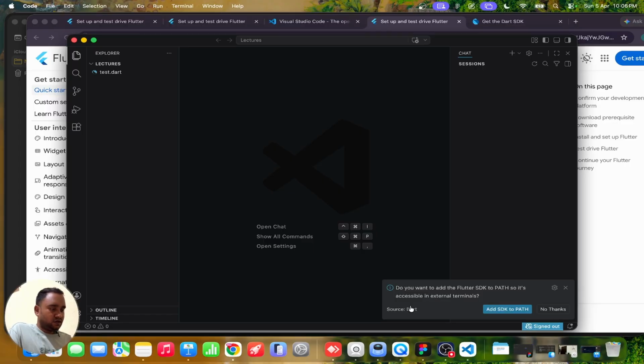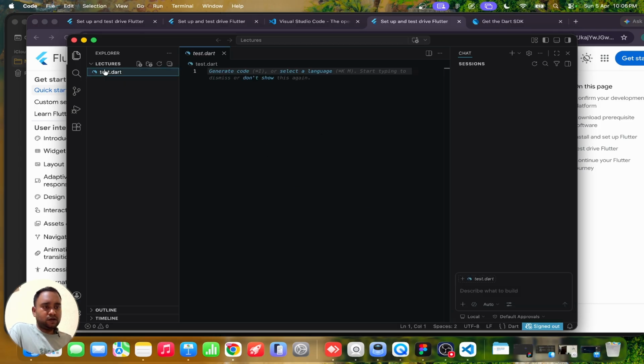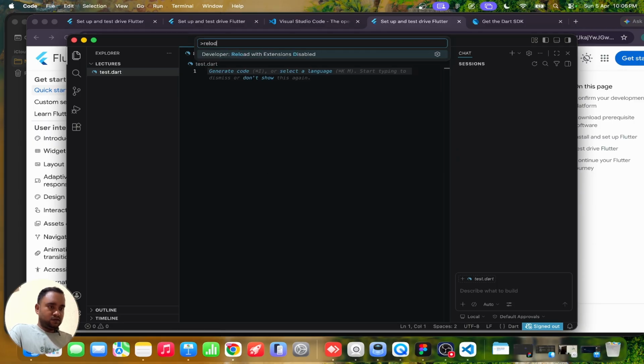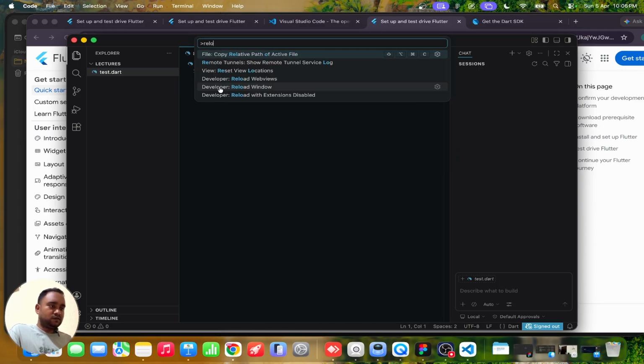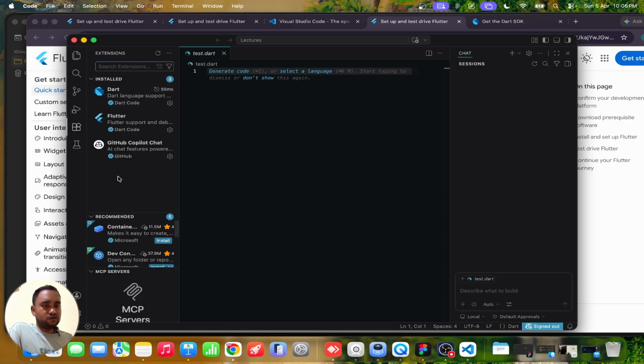Flutter is already installed here, and it is asking to add to SDK path. So we'll click on add SDK path, and here it is showing the Flutter SDK was added to your path. Ignore this pop-up here. We have created test.dart here, or we'll simply press command shift P and do the reload window. It means that VS Code will restart. So I restarted it again, and we do not need that analytics. As we know, once our SDK is installed in our system and our extension is also installed here, we will install a few more extensions.